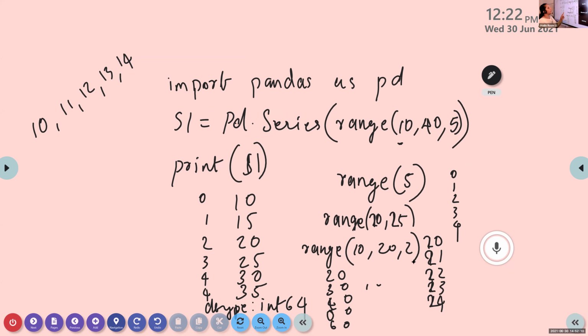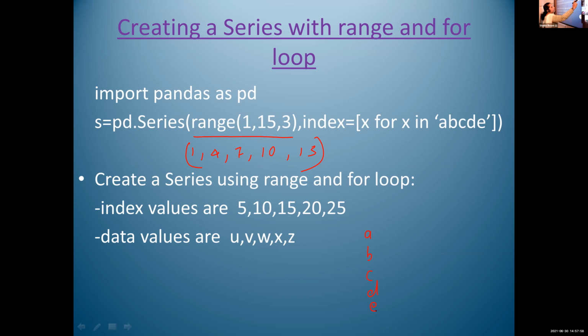For that, I am using one for loop. Here, index equal to a list. That is why I am giving this square bracket here. Index is a list. Within the square bracket, the index value is x. Which are the values given for this x? We are giving values A, B, C, D, E for x.